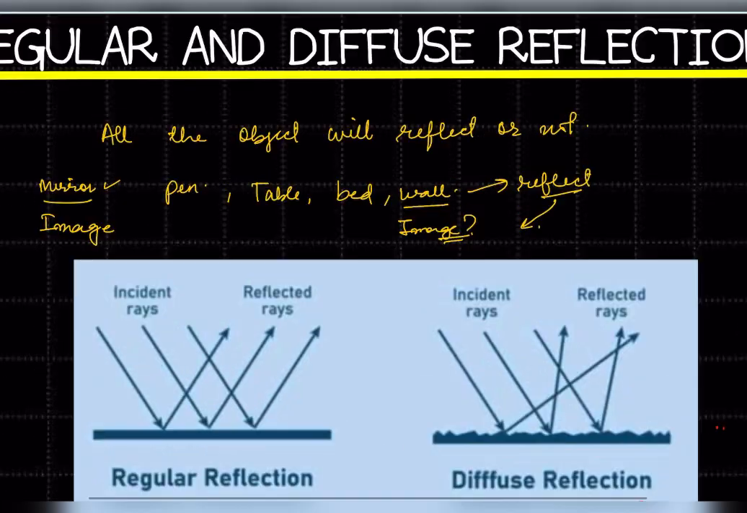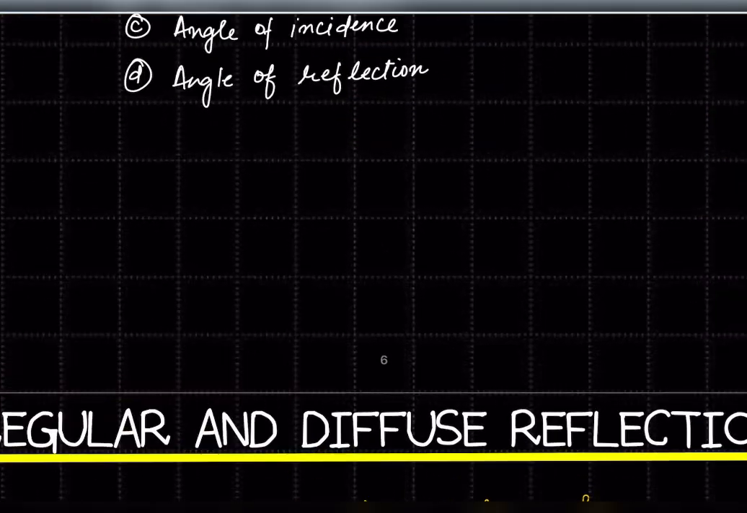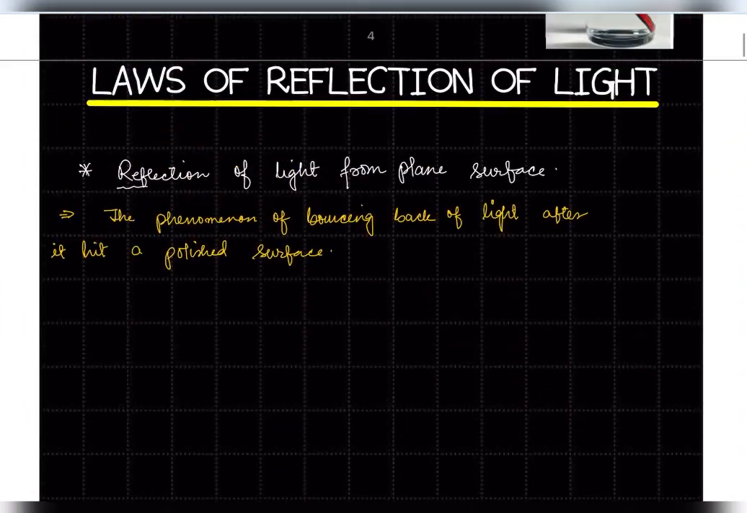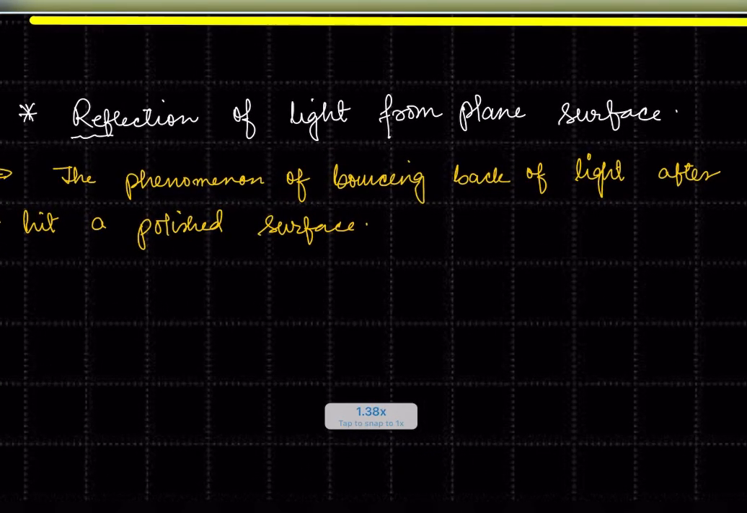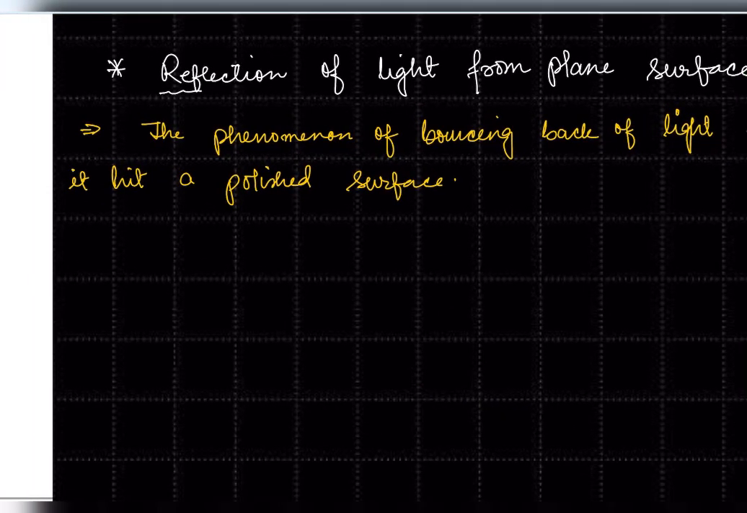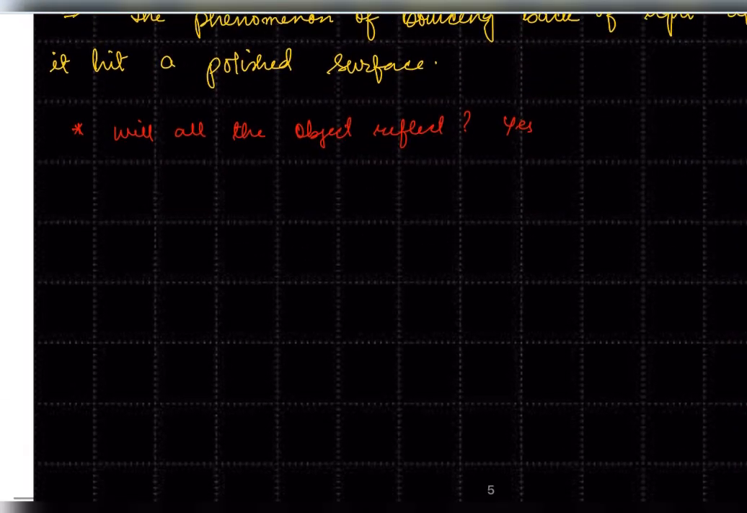Now let's come back to what we were discussing. We have discussed reflection. Will all the objects reflect? Yes. Okay, now let's go with the mirror.